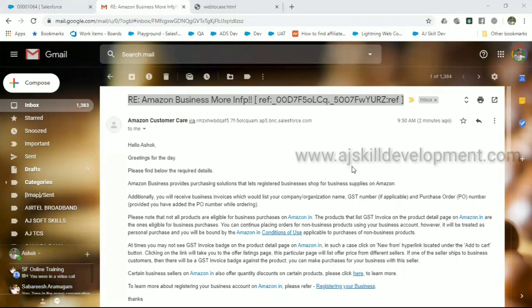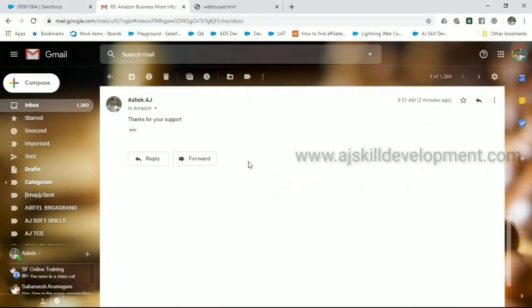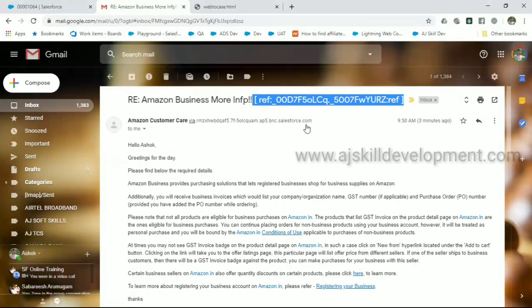In general, as an advanced configuration, we will not expose this reference ID in the subject. We will build the reference ID into the body of the mail, so that the people who are replying will not delete that reference ID. This is what we call the case reference number. It represents the case reference.